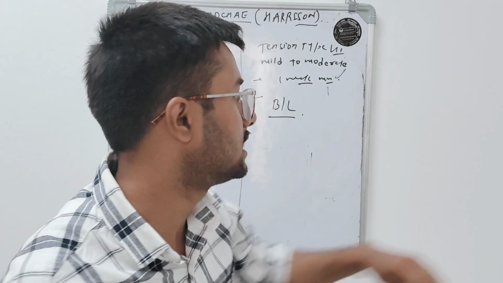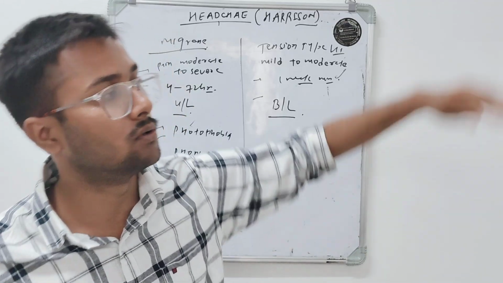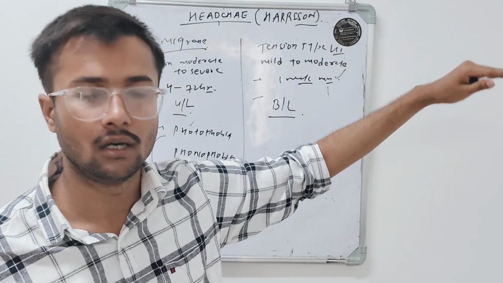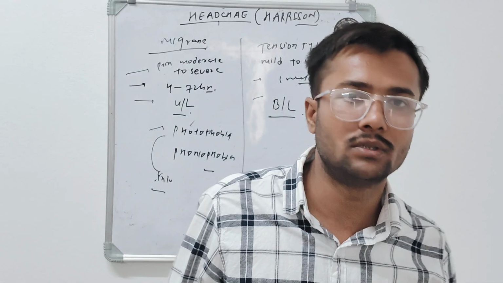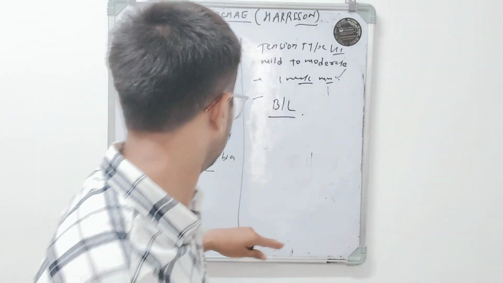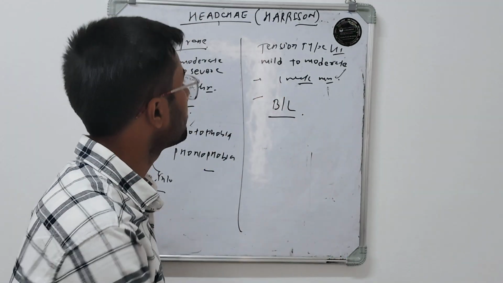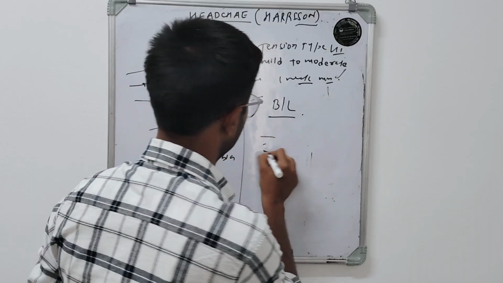So if the patient complains of worsening of headache when they go into bright sunlight or hear loud sounds, then we think it is migraine. But these symptoms are not associated with tension type headaches.